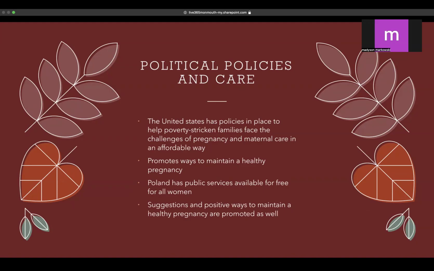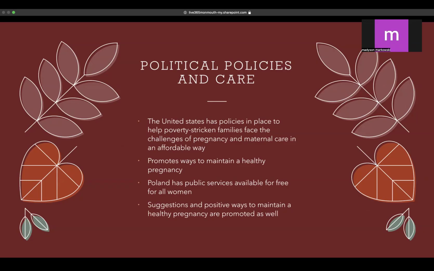In the United States, they promote ways to maintain a healthy pregnancy, such as places you could go for care and what type of care you need. If you're having any issues, you could go here or there. The only issue with that is the affordability and the access to these care providers that are being advertised.